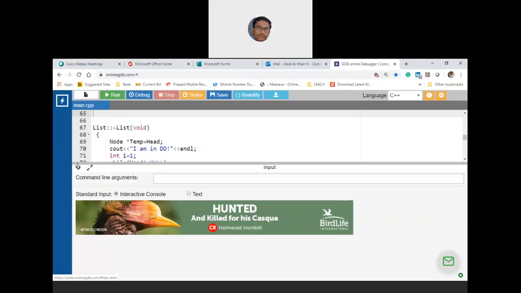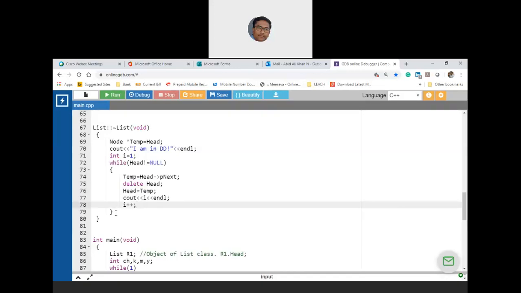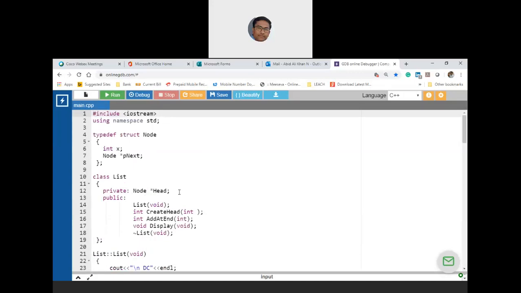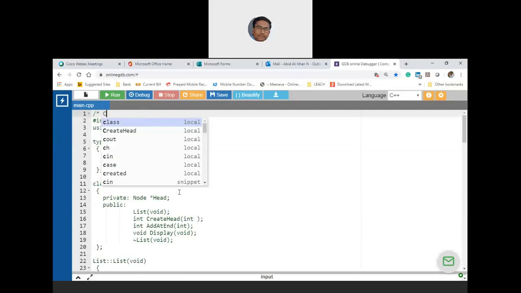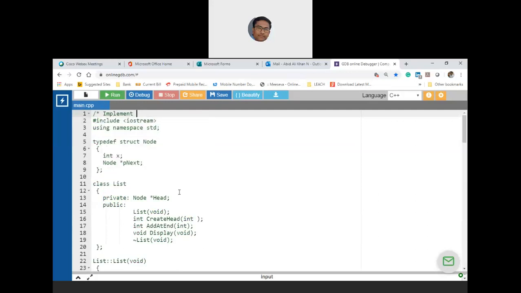So far any doubts? Now what is the thing we are doing? Let me put it in a comment. We are writing: implement a C++ STL class with a singly linked list. Okay, and validate it with probably one integer and one floating point.